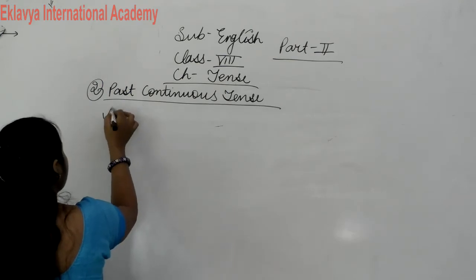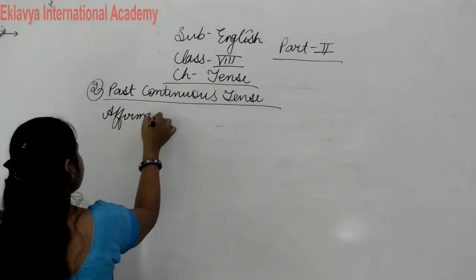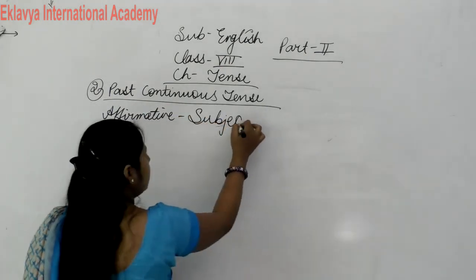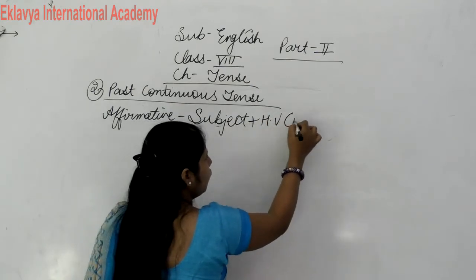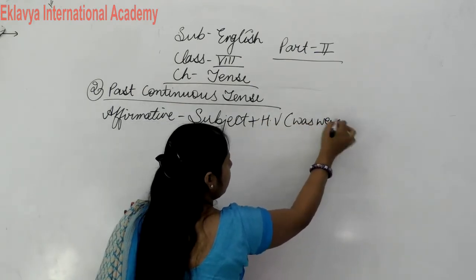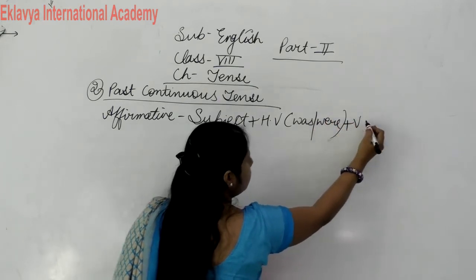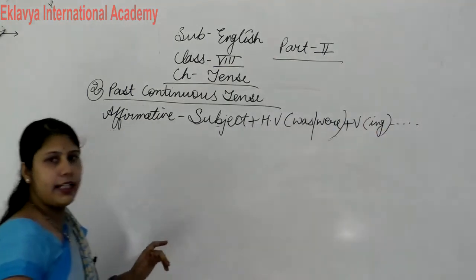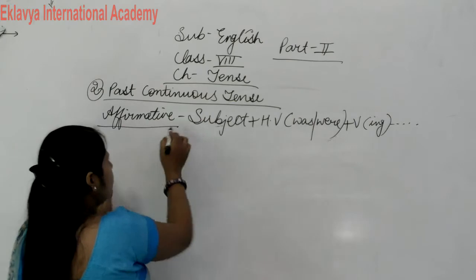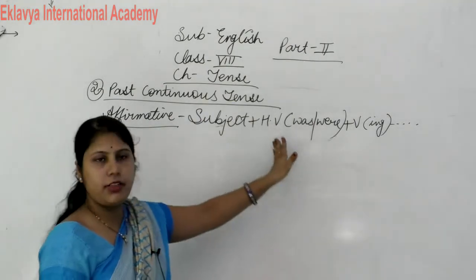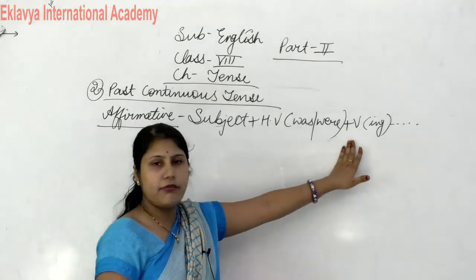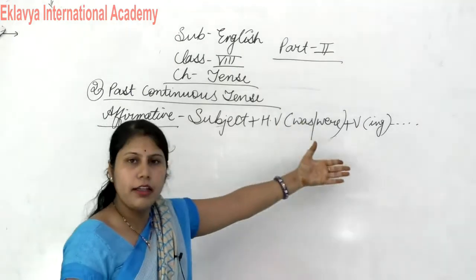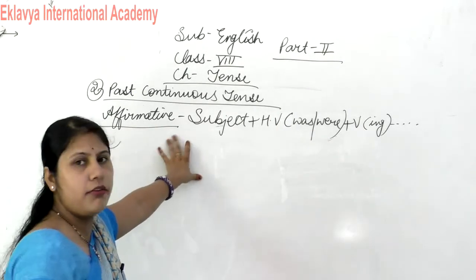Now first of all, affirmative. Subject plus helping verb, was, verb plus ing and then the remaining sentence. Clear? First of all, subject in case of affirmative, after that helping verb, was, after that verb plus ing, and after that remaining sentence. So it means rest of the sentence. This is called the structure of affirmative.